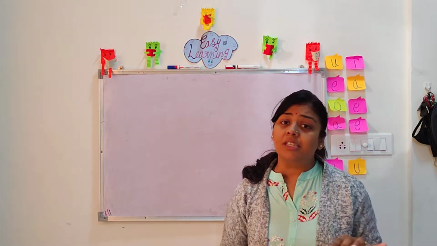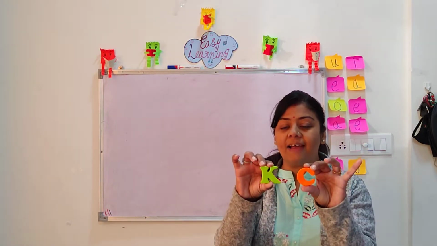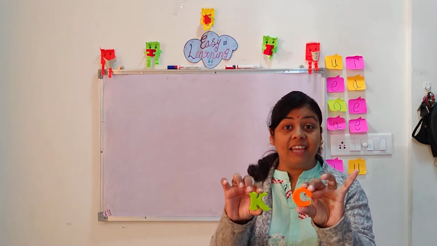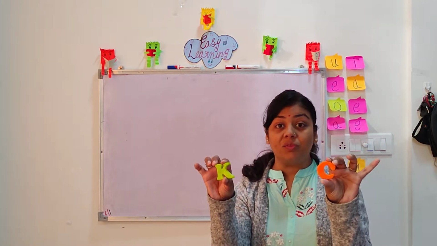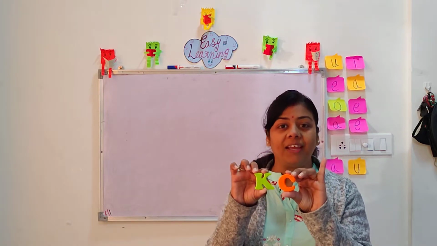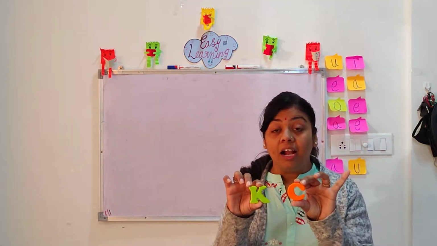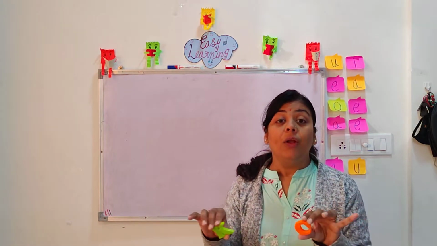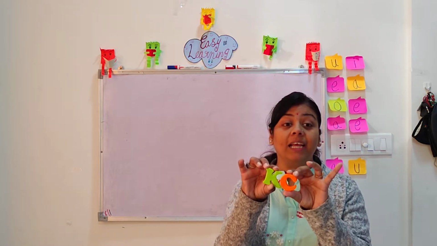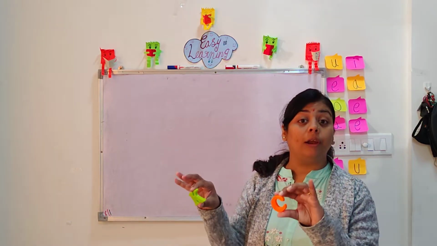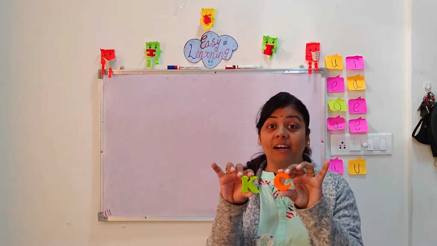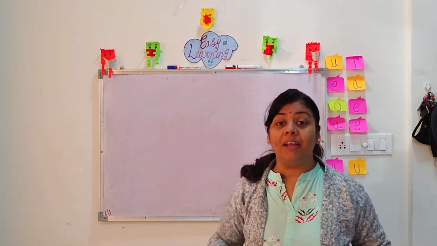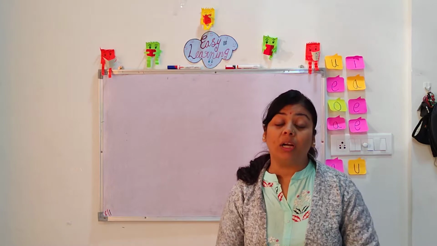Okay, so this story is about two best friends, C and K. They are best friends and they renamed themselves K. Now everyone in their school and society knows them by their nickname, K. They are so happy. Everyone is calling them, look, C and K are coming. Yes, now one day what happened?